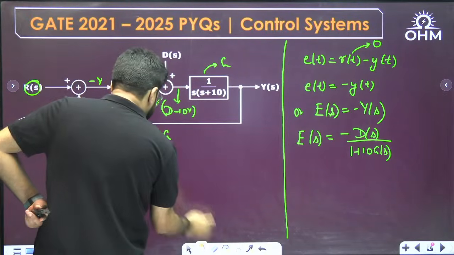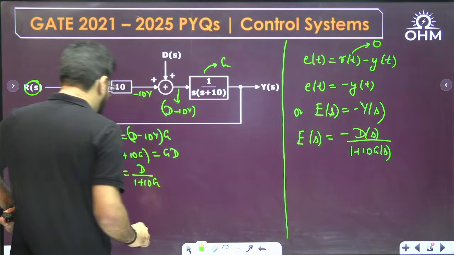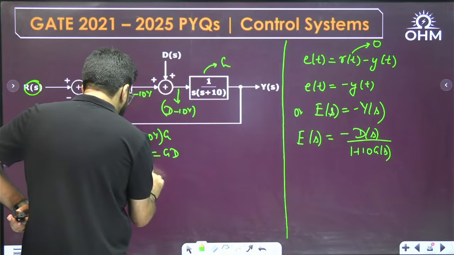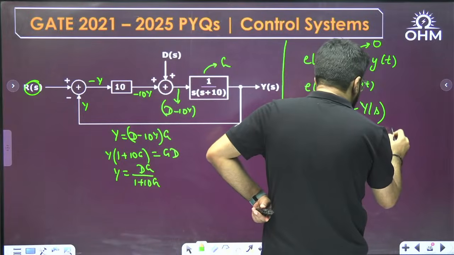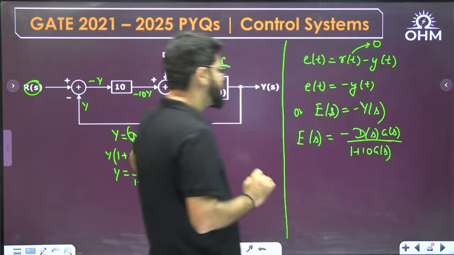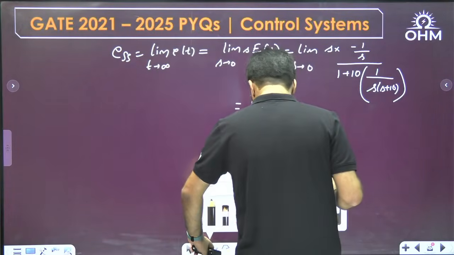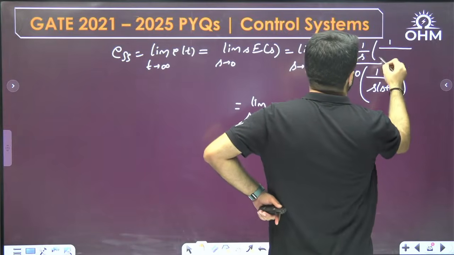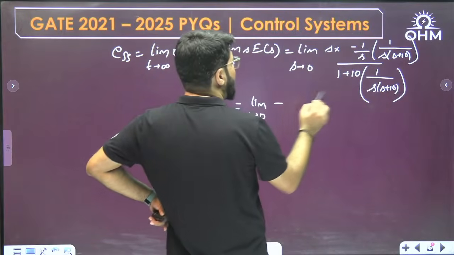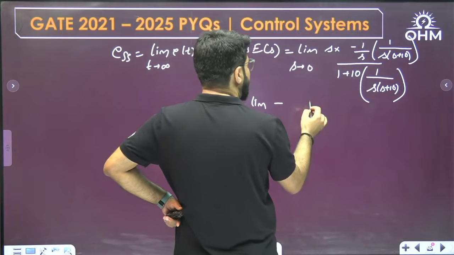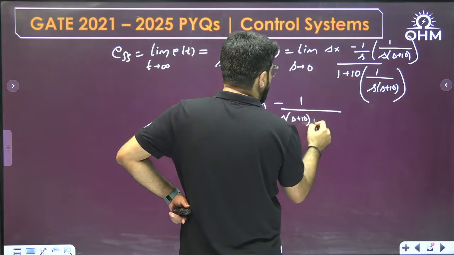Oh, sorry. A parameter I missed here. This G is also there. So Y is equal to D into G. That will come here also: Ds multiplied by Gs will come up here as well. So this particular term Gs will also come up here, that is 1 by s, s plus 10. So this s gets cancelled, and now I will multiply by s, s plus 10. Minus is anyway there. So minus 1, then the denominator s, s plus 10 plus 10.